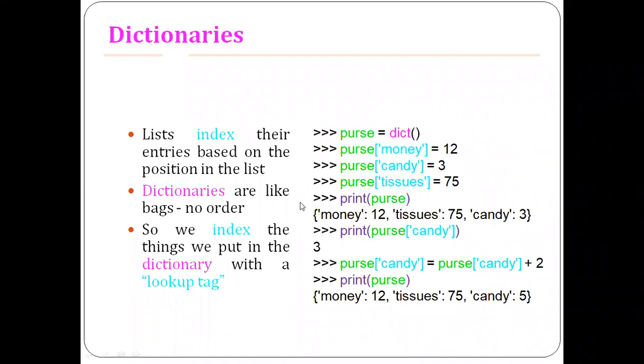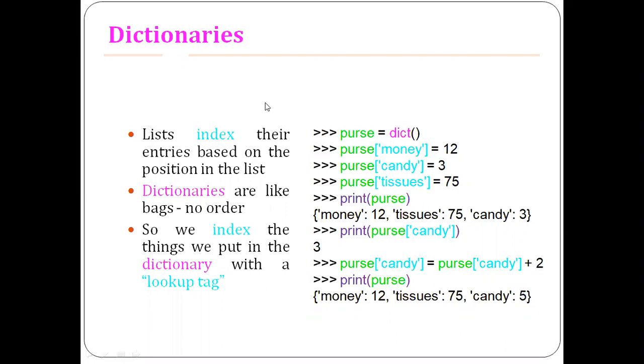If you want to print a particular lookup tag, you use the name of the dictionary followed by the lookup tag value. And if you want to modify the value at a given lookup tag, you can do it. Here is an example. We are changing the value at the lookup tag called candy, right? After making the modification, you get it as fine.